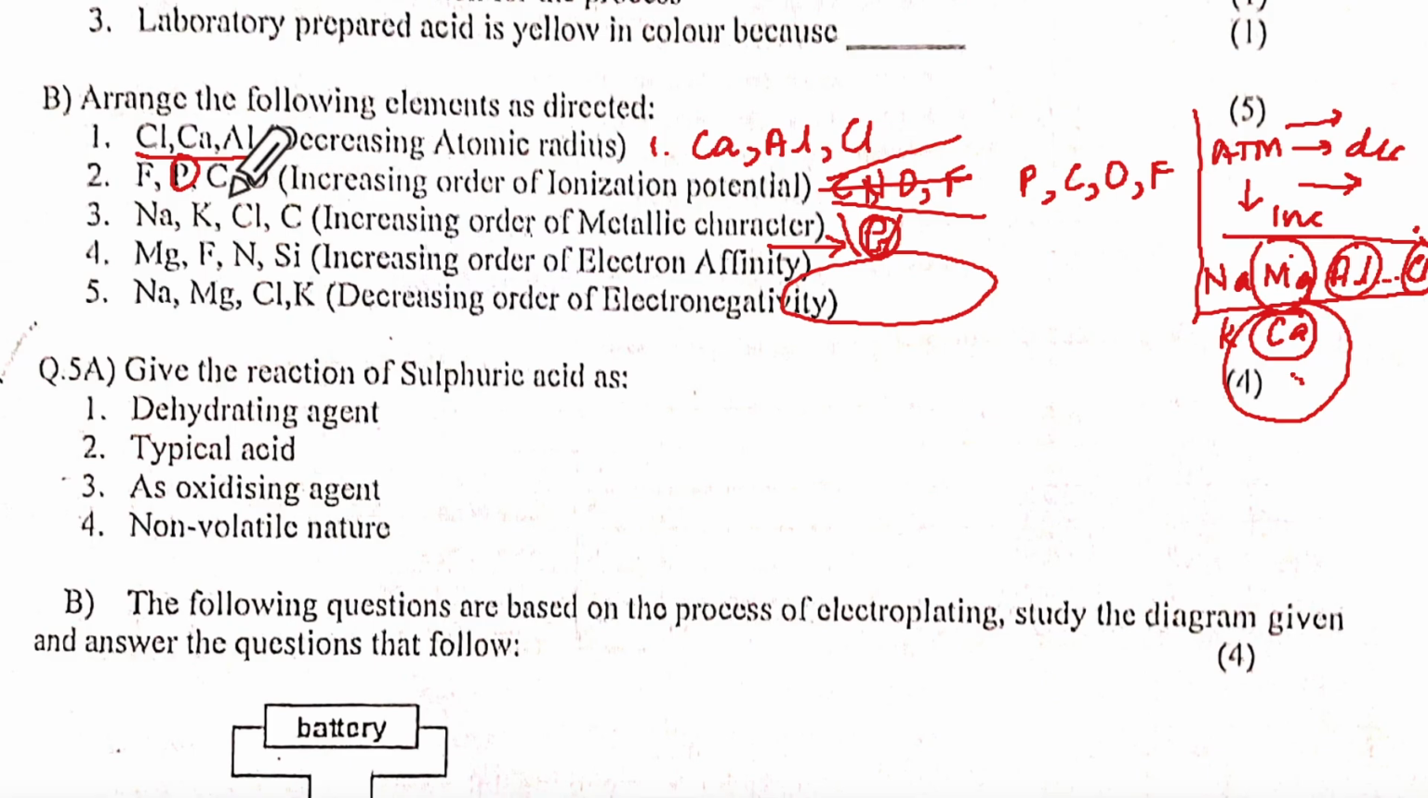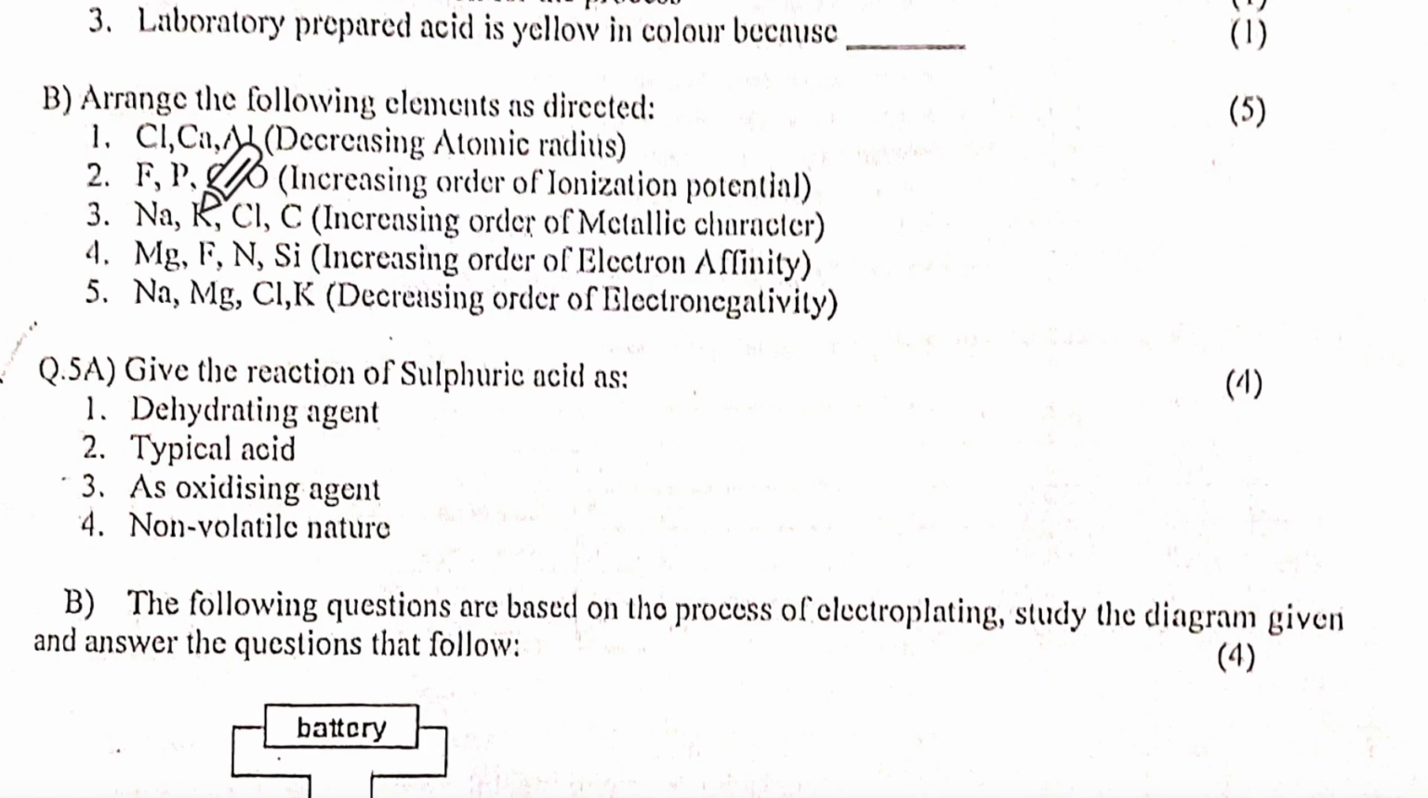Okay, so can you see this? Normally they give you along the same period or same group. But what are they doing? Mixing the two periods. Can you see that? Na, K, Cl, C. Now can you see C is from period 2? Na is here, K is here. Then Cl is here, but C is here. Can you see that?